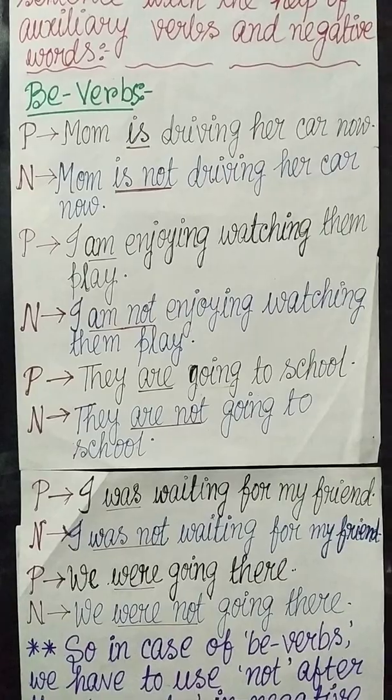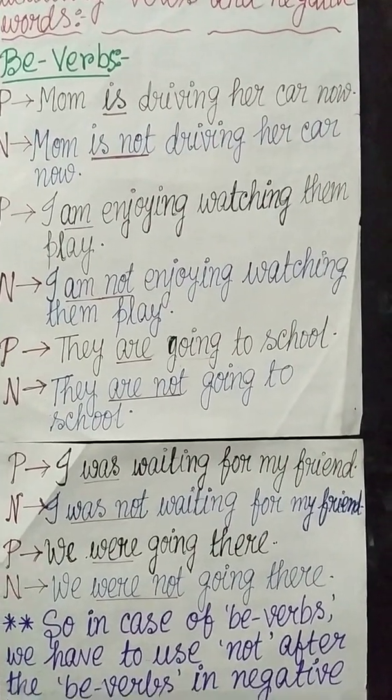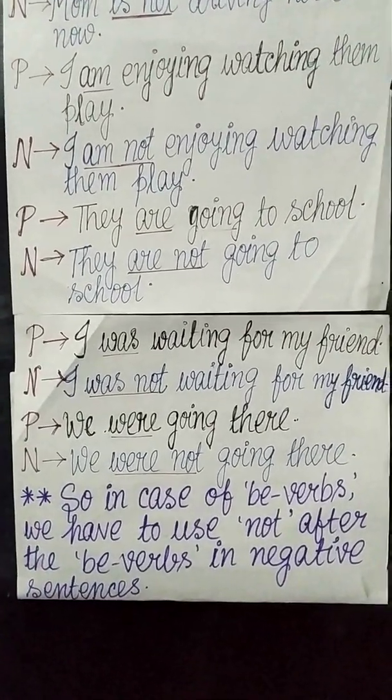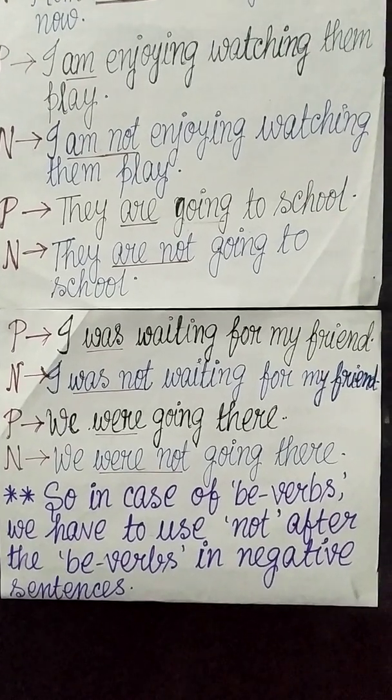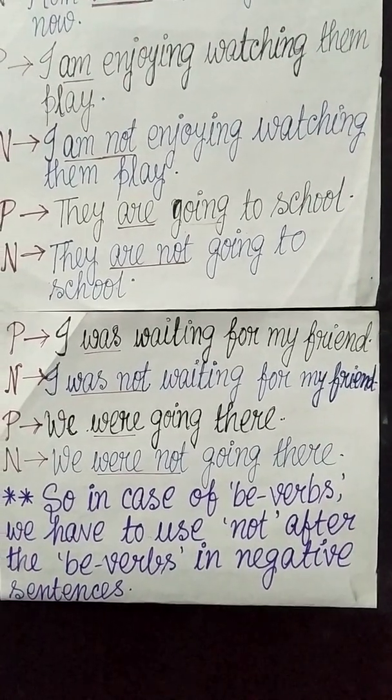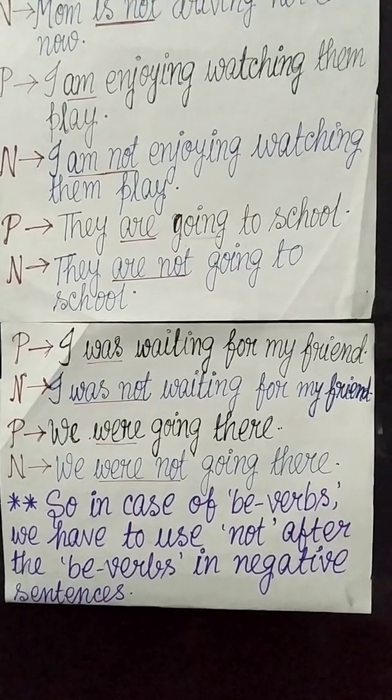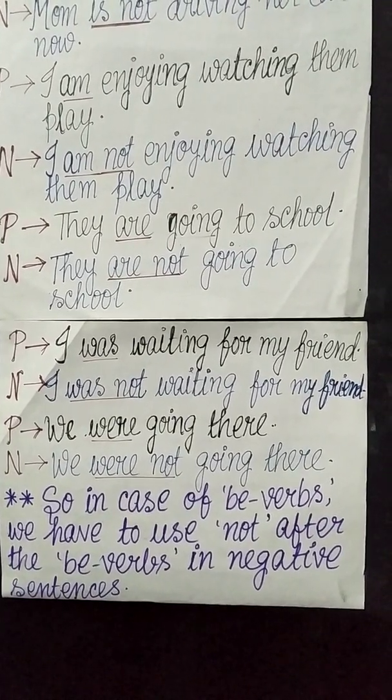So this I have shown with is and am. Next we will come to the be verb are. Positive sentence: they are going to school. So this is a positive sentence. Now, are is again an auxiliary verb.